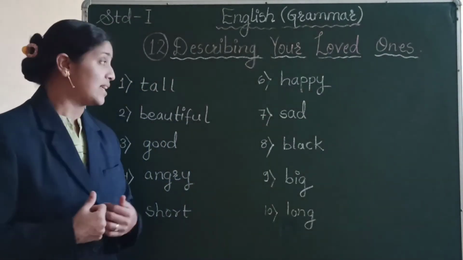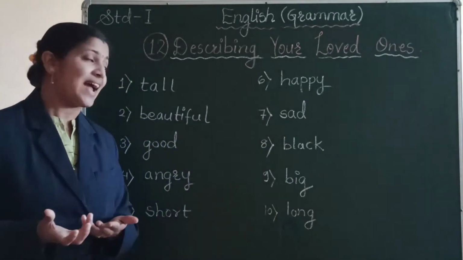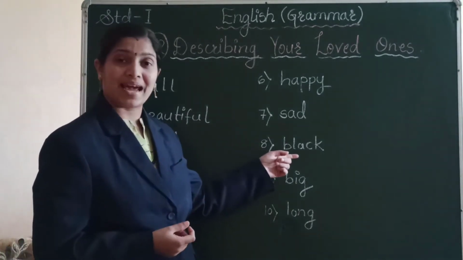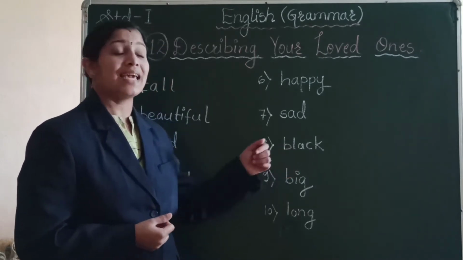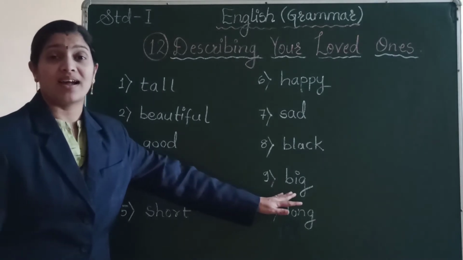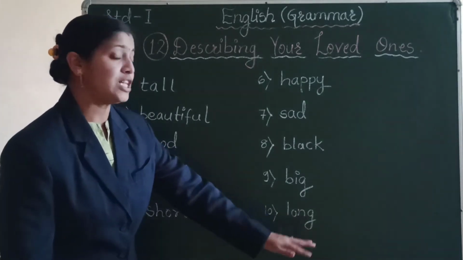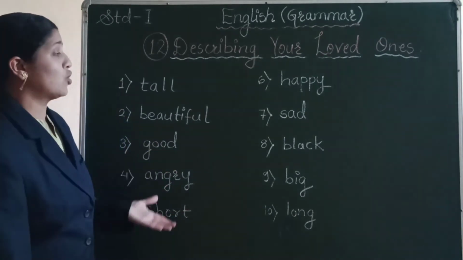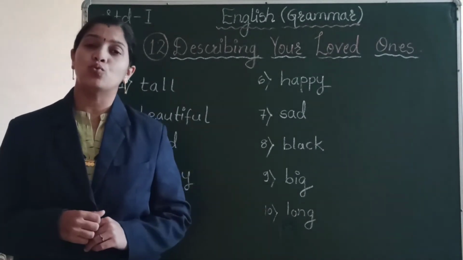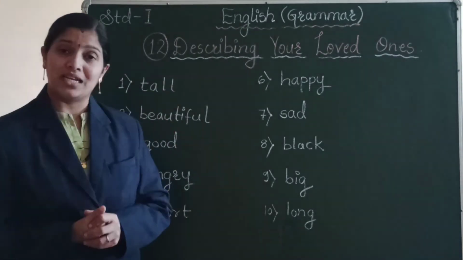Here you can see happy, H-A-P-P-Y, happy. Next is sad, S-A-D, sad. The next is black, B-L-A-C-K, black. The next word is big, B-I-G, big. The next word is L-O-N-G, long. So on the board I have written only few describing words which are used to describe our loved ones.